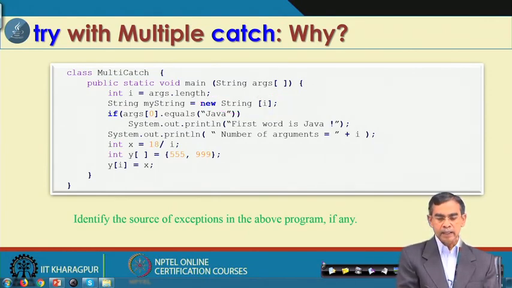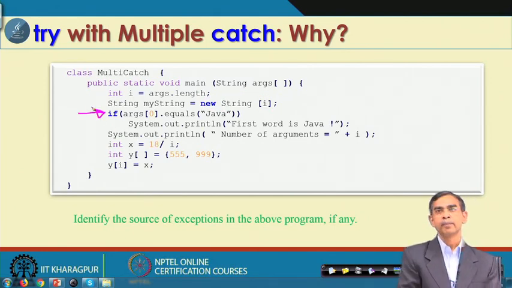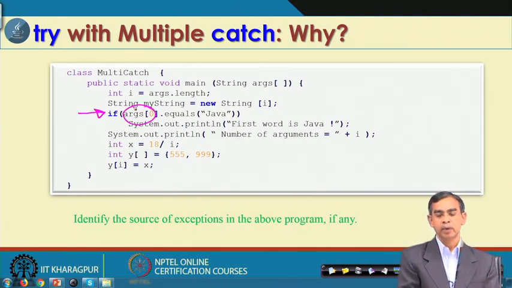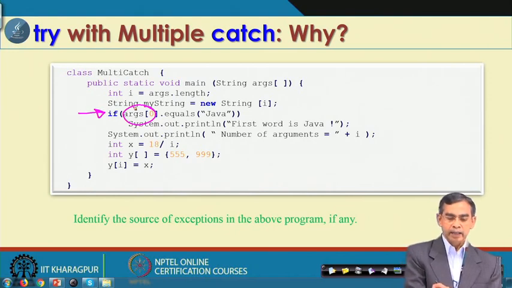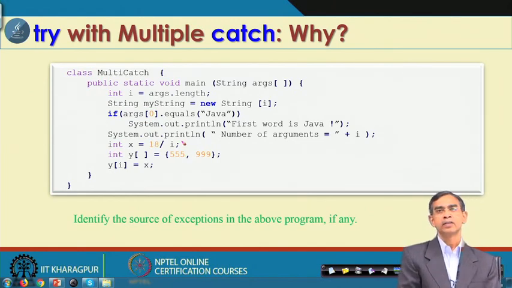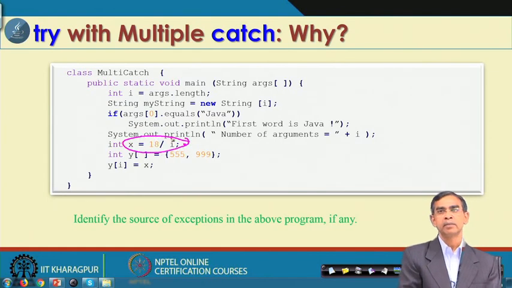Here is another scope for error: if the user does not pass any input, then args[0] is also a null pointer. And there is another error at this point: if i equals 0, it is the arithmetic exception, namely the divide by 0 error.